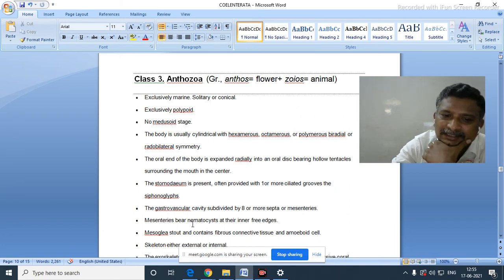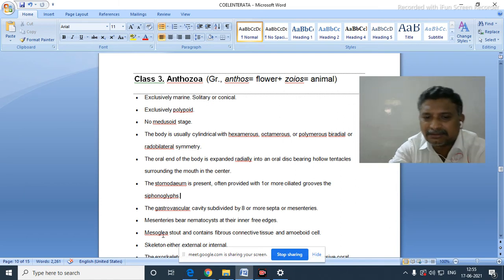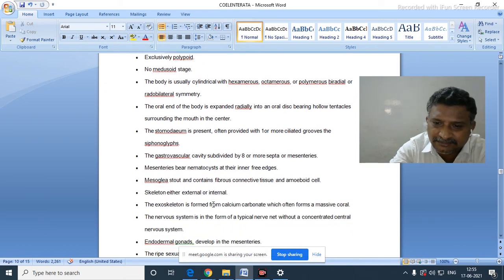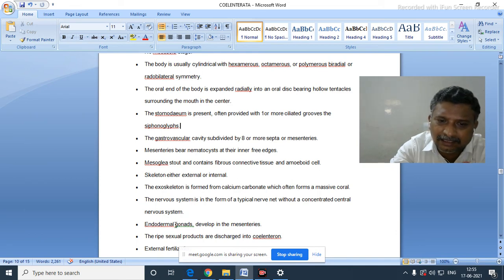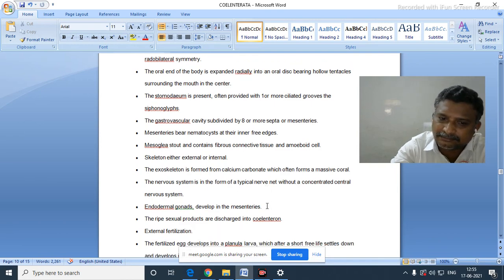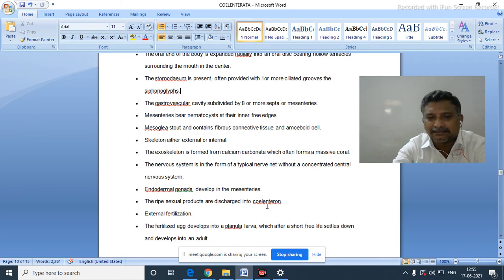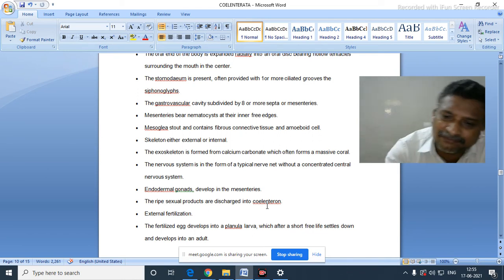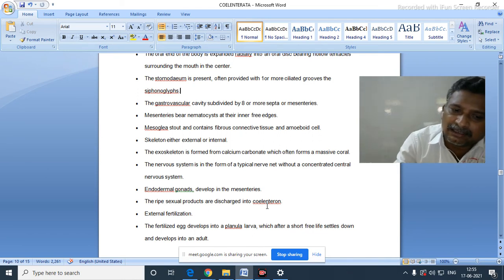Here the mesenteries bear nematocysts at their inner free edges. The mesoglea is stout, containing fibrous connective tissue or amoeboid cells. Endodermal gonads develop in the mesenteries. The ripe sexual products are discharged into the coelenteron. Fertilization is external. The fertilized egg develops into a planula larva, which after a short free life settles down and develops into an adult.